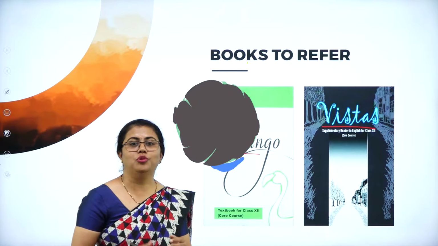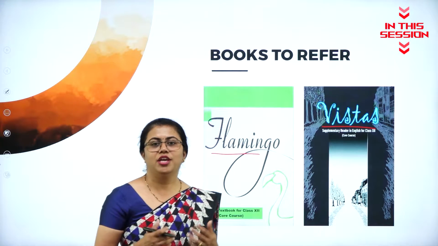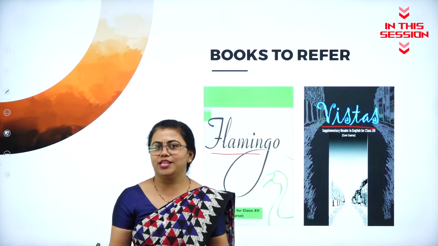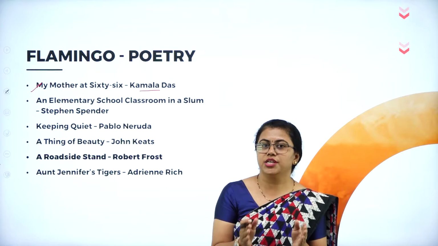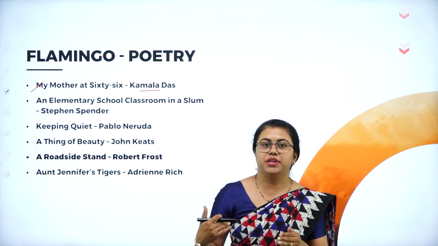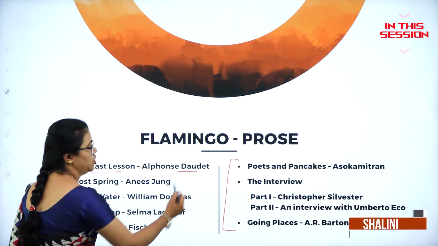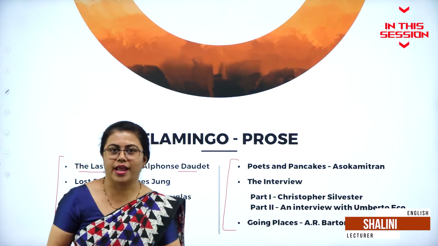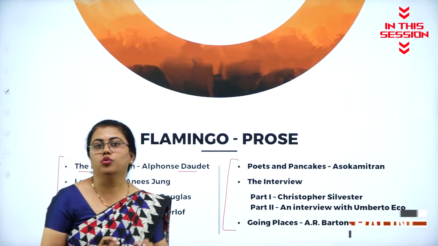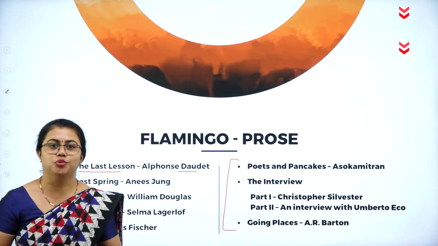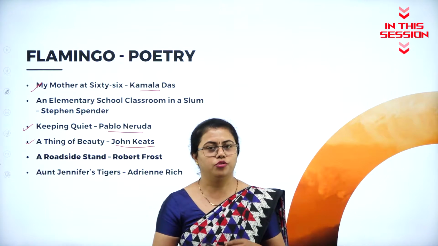In Flamingo, you understand the various genres of literature, you have little grammar, you have notice writing. So all these you will have in Flamingo. So she tells about her mother who is aged 66 and all her experiences, her lifestyle. The last lesson written by Alphonse Daudet, who is a French writer. Okay, this is a short story about a boy who is unwillingly going to school to learn French. So A Thing of Beauty, written by John Keats, also you will be learning.